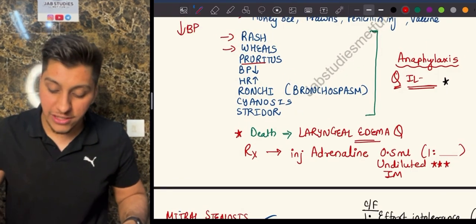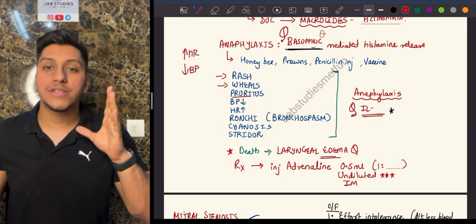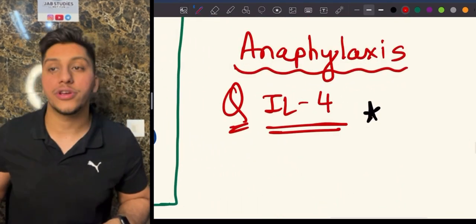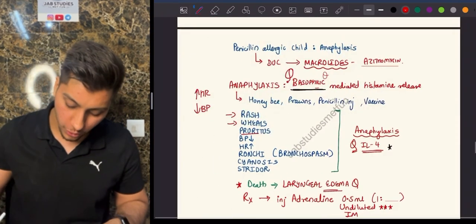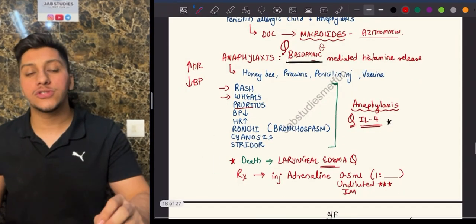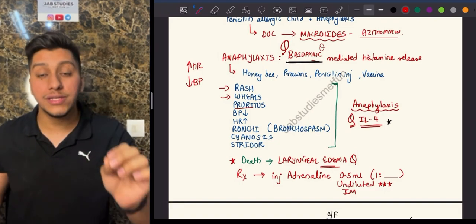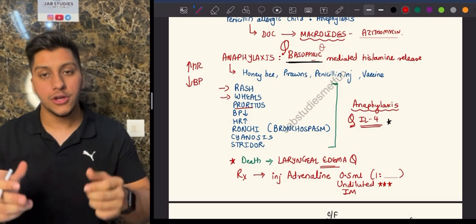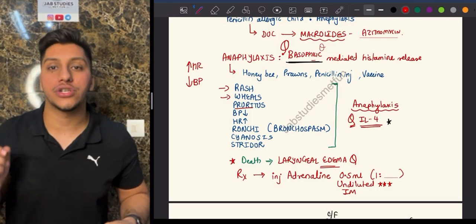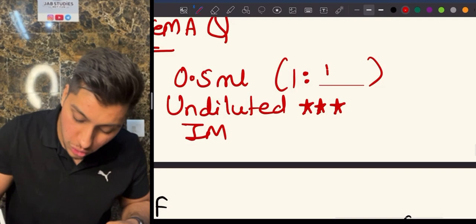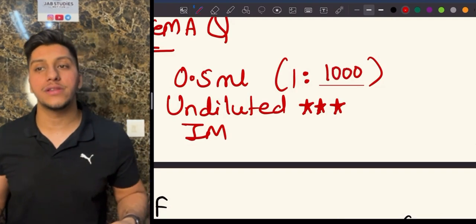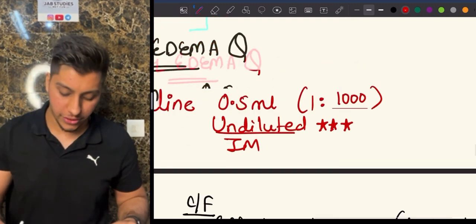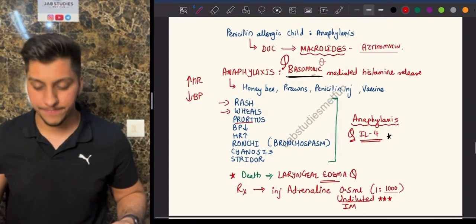Okay. Next, they'll ask you, what is the interleukin which is involved in anaphylaxis? The interleukin involved in anaphylaxis is, very good, interleukin number 4. If you talk about the treatment, it is going to be injection adrenaline. Now, this adrenaline is going to be given IM. Remember, each dose of adrenaline with respect to its route is different. So for anaphylaxis, we are going to give an IM injection of adrenaline. The ratio is going to be 1:1000. Very important, 1:1000. It is already in the vial like this. That is why it is undiluted. I hope you understood the case of anaphylaxis.